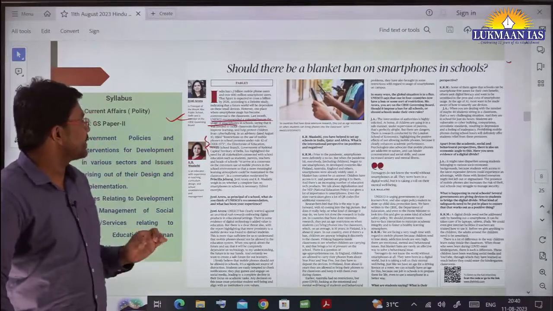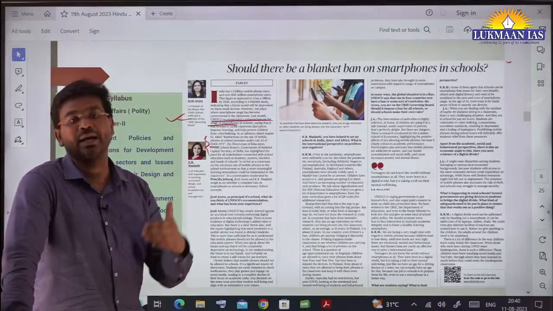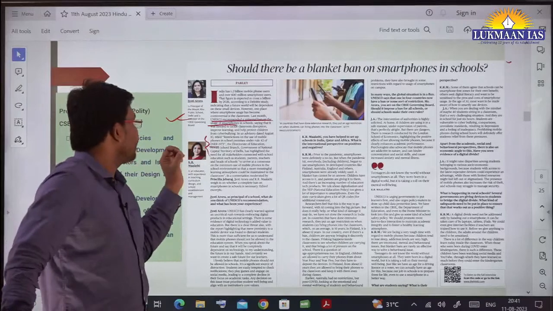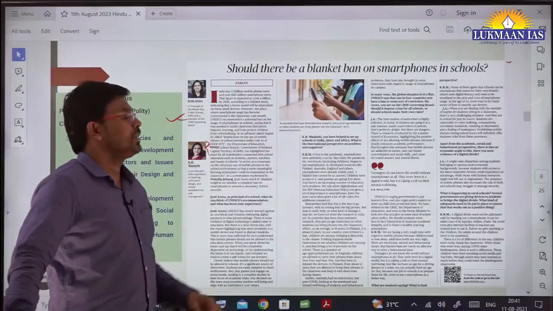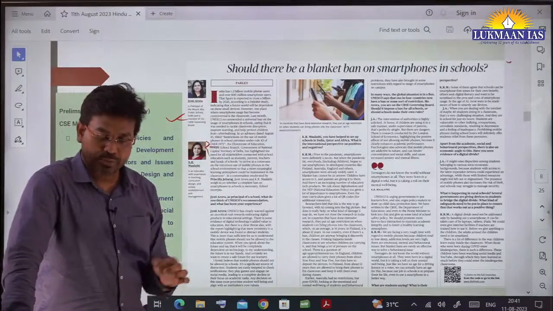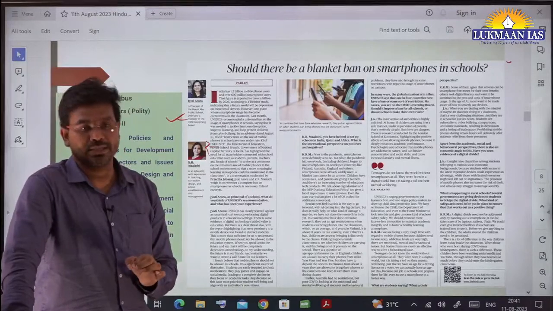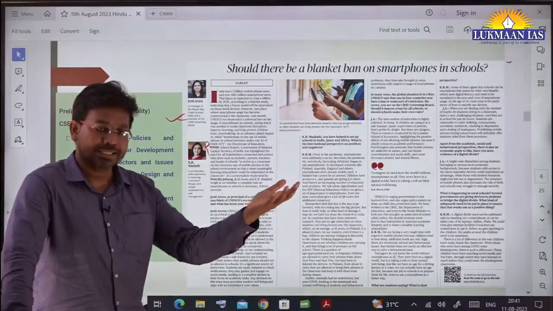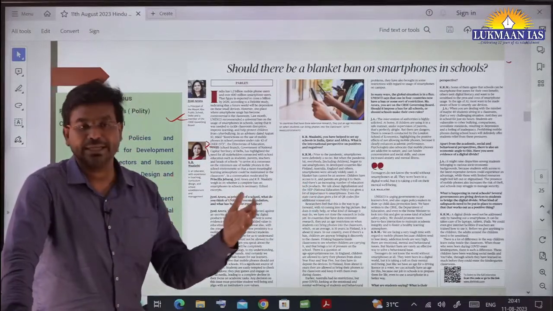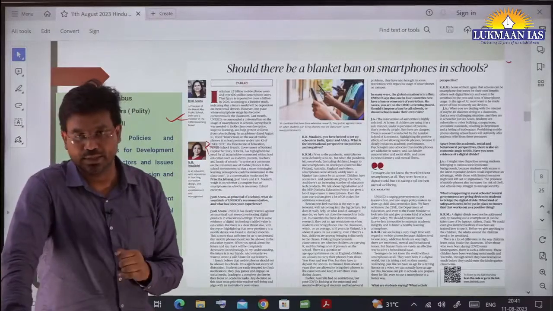However, UNESCO has already taken a view on this a month ago, and they have recommended that there should be a universal ban of smartphones in schools, because they have identified that smartphones distract students. Even if a smartphone is kept very near to the student, it has a tendency of distracting the student and it hampers the learning progress of the students.